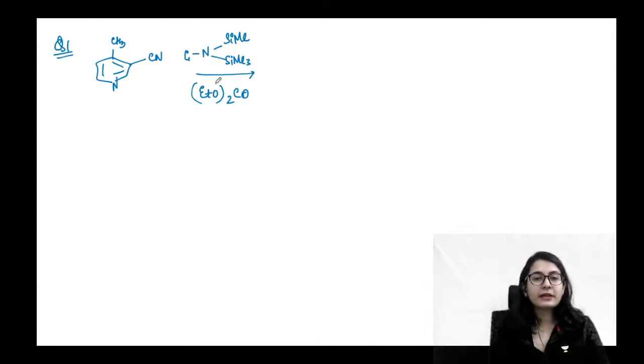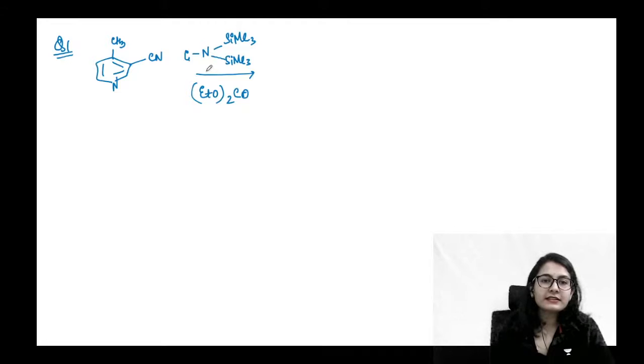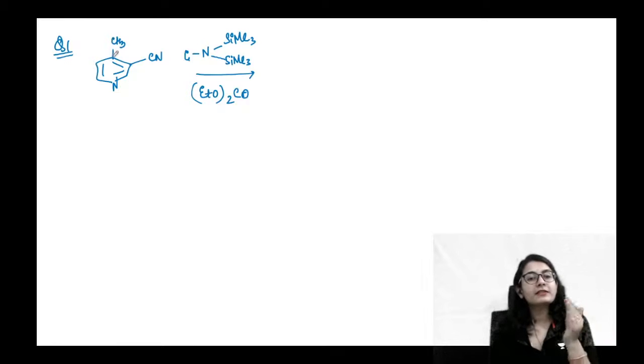Yes, it's a very big base. Hexamethyldisilazide, isn't it? LiHMDS. Right. What is this base going to do? So what is the property of pyridine, or what will be the property of this methyl which is connected to the fourth position of pyridine, right?